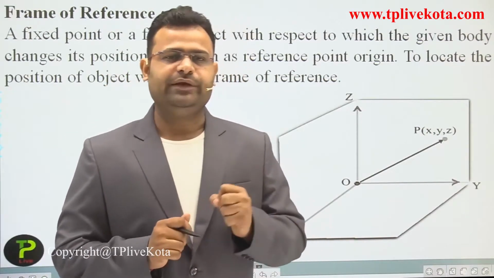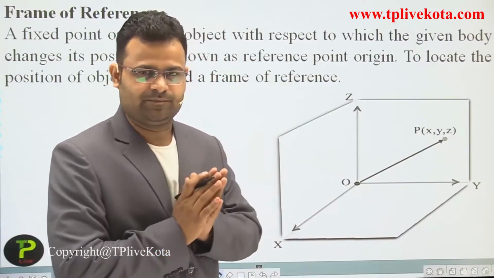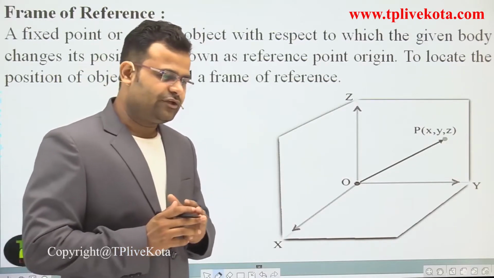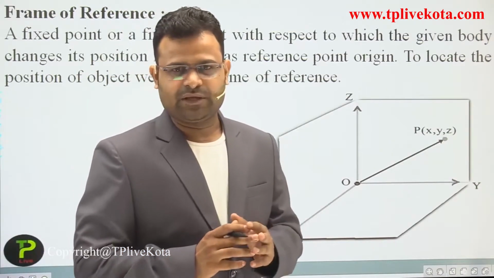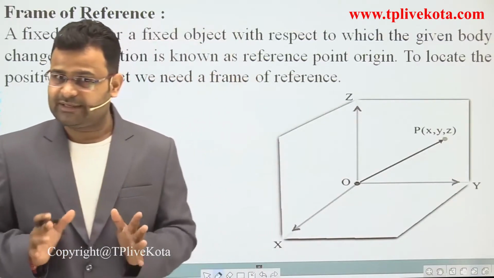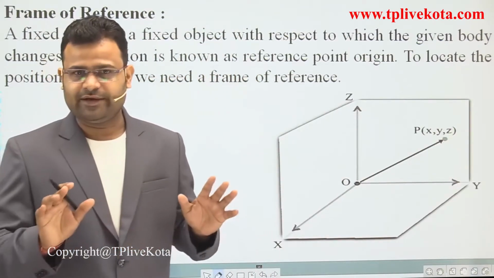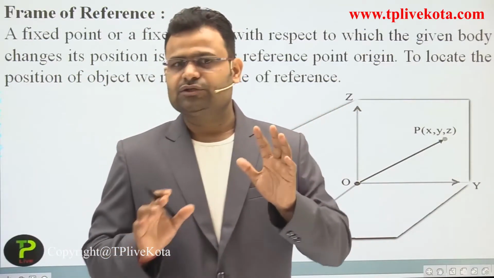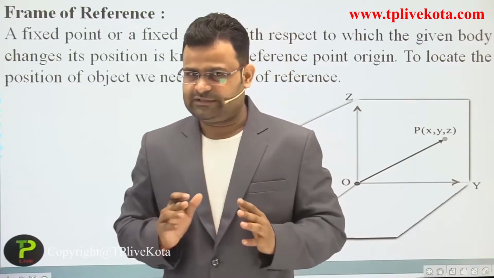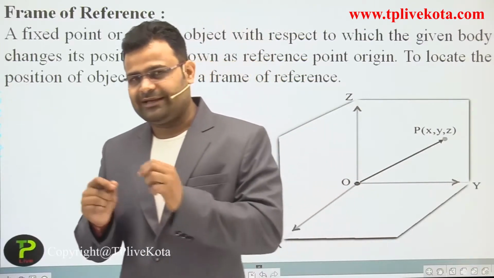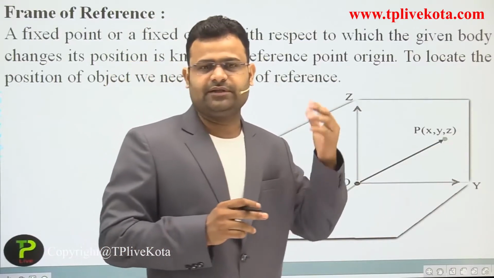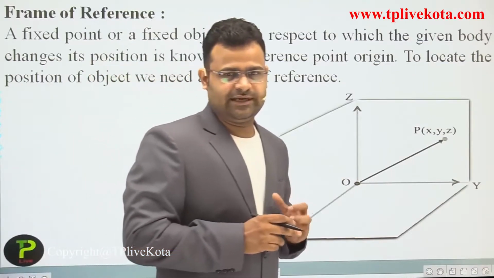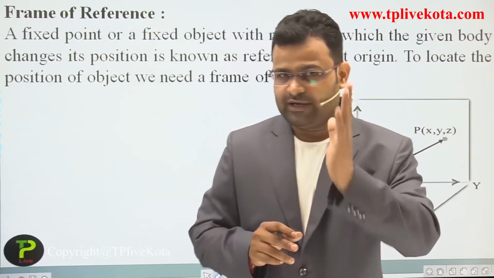If you are moving in some particular direction and sometime your position is 20 meters, after that your position is 60 meters, and we say only 20 meters and 60 meters, no other word used like north, east, south, west, then you are moving in one particular direction. If we use 20 meters east and 20 meters south and after that 20 meters in some other direction, then you are changing the direction, so you are not moving in one particular direction.